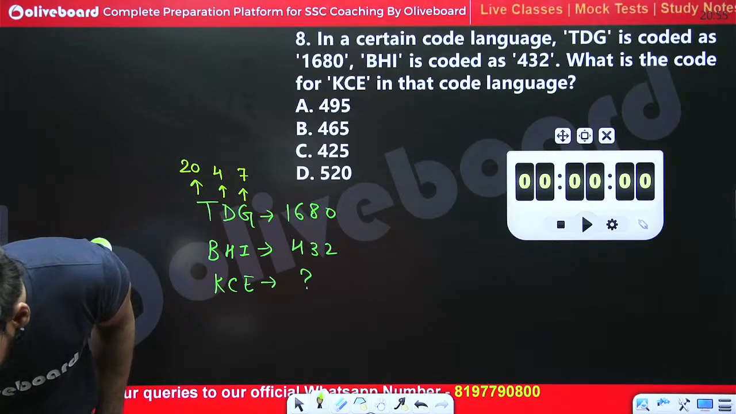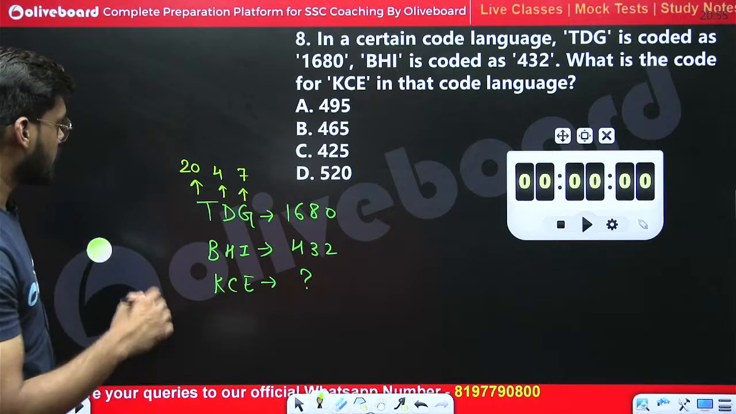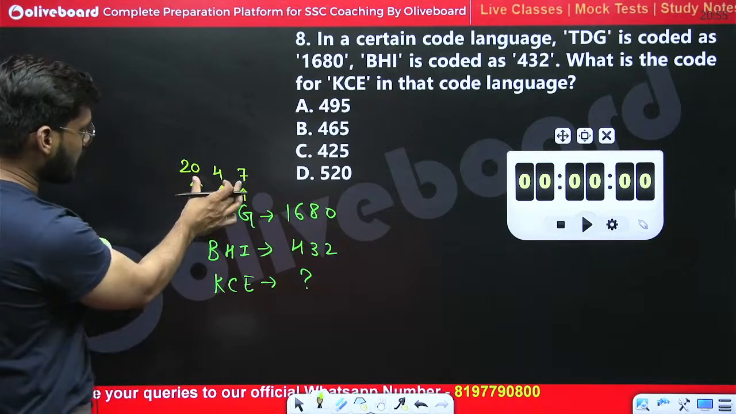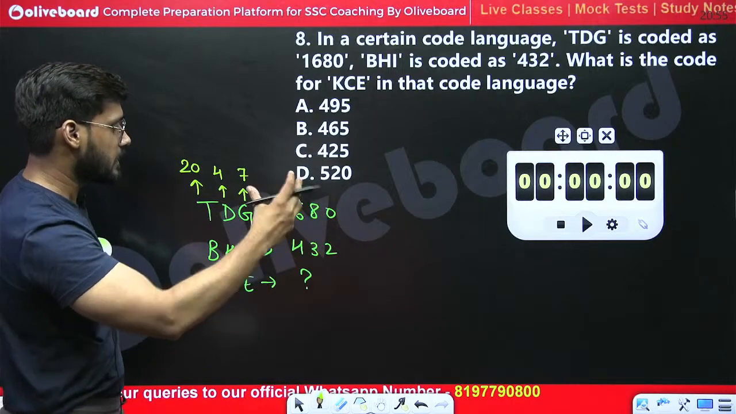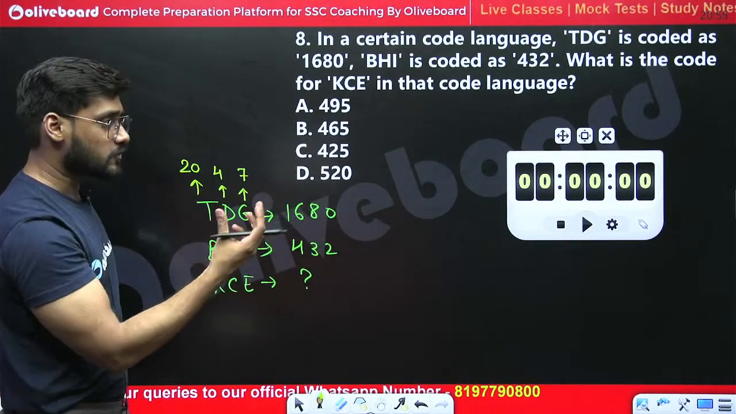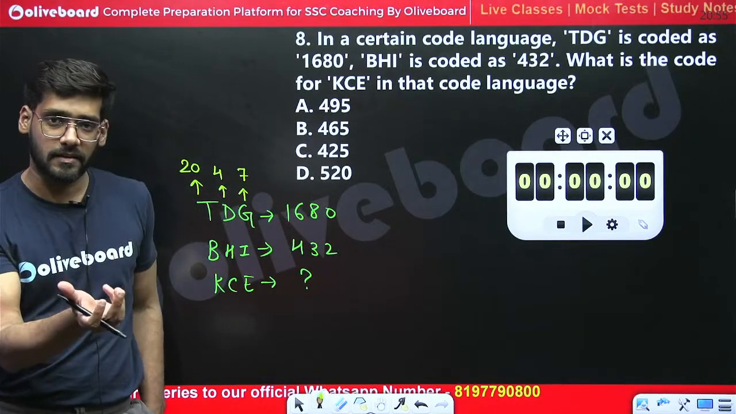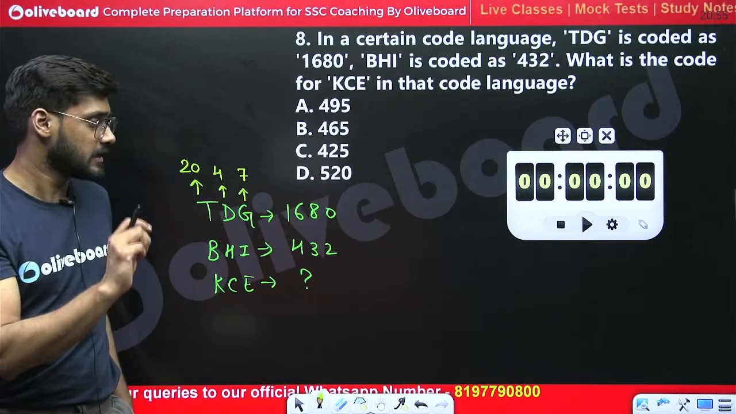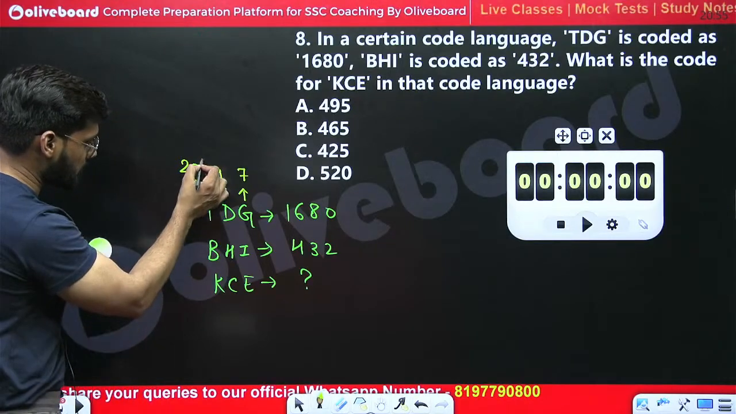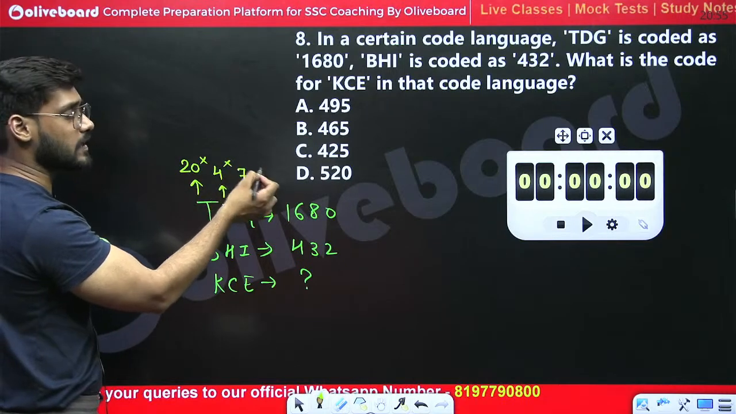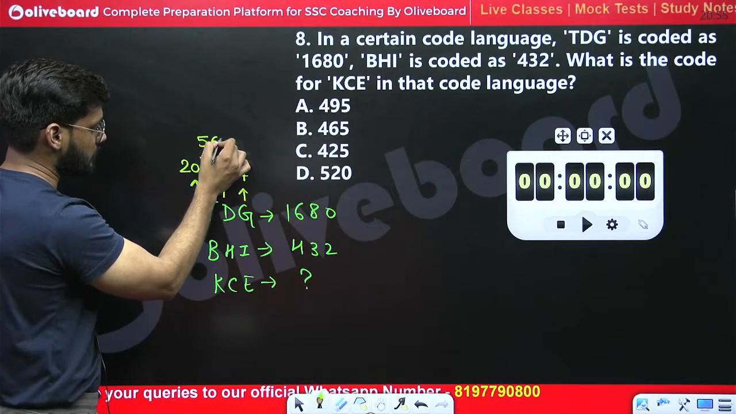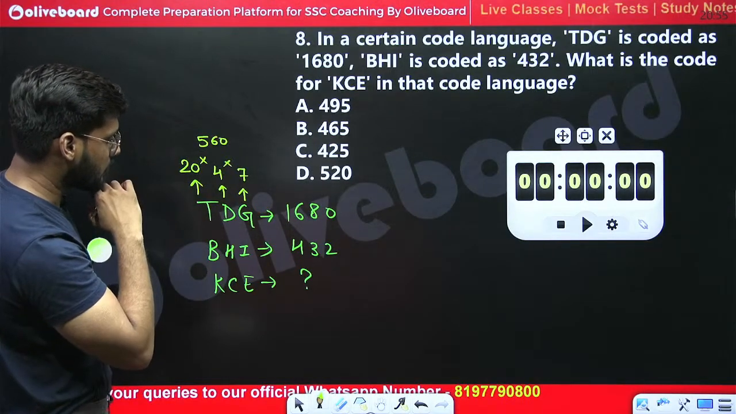No sir, not getting the logic. Okay, let's try to get this. We have three numbers: 20, 4 and 7. How can we get this big number 1680? Since we have a big number, big numbers come from multiplication, right? If we multiply all these three numbers, 20 into 4 is 80, 80 into 7 is 560, we get 560, but here it is given 1680.